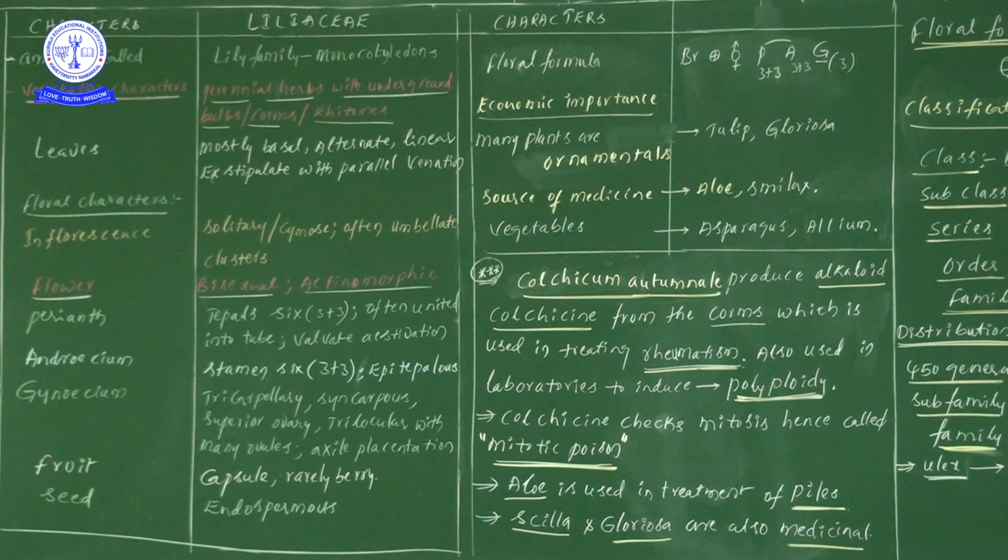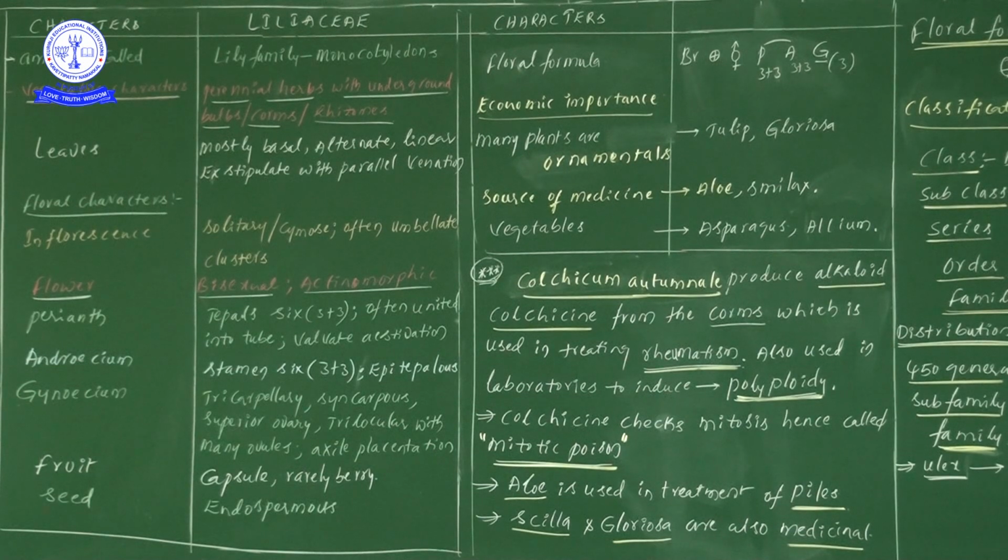Here in asparagus, in root modifications we see fasciculated roots are present. So the fasciculated roots are present in asparagus. Suppose a question has a chance to be asked: in monocotyledons, fasciculated roots we can observe in asparagus. Next one, Allium cepa. Allium cepa and asparagus, both these 2 members we can take under vegetables.